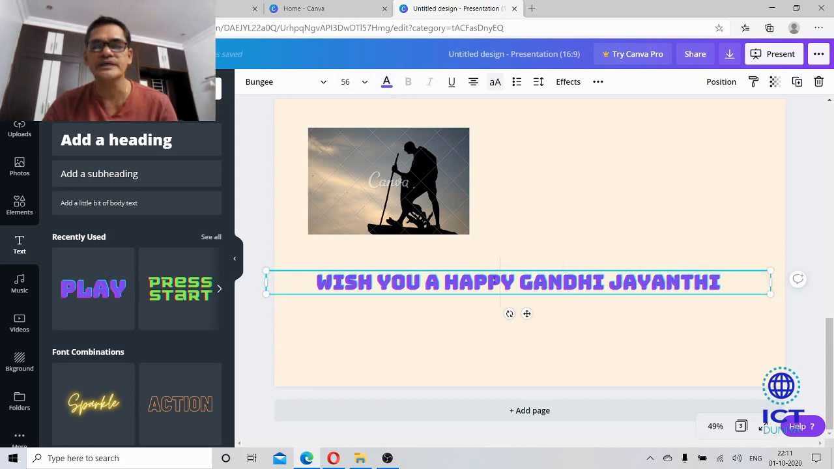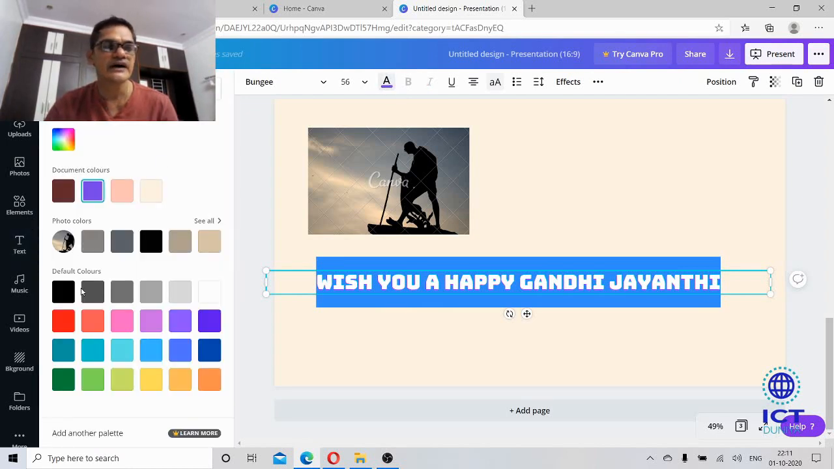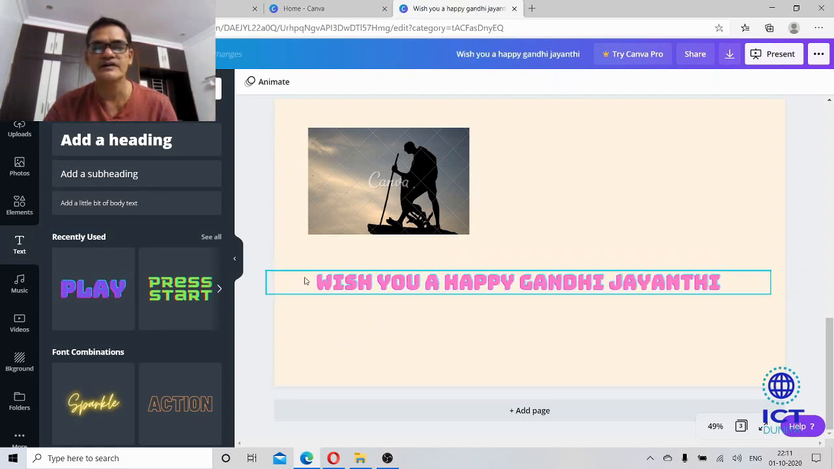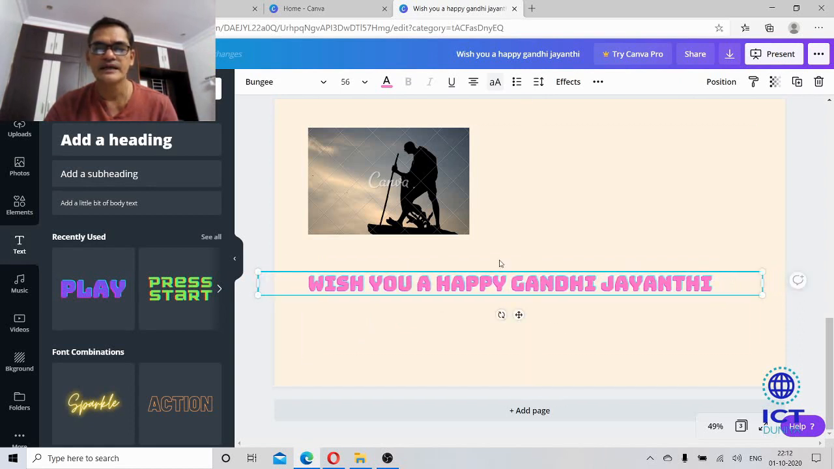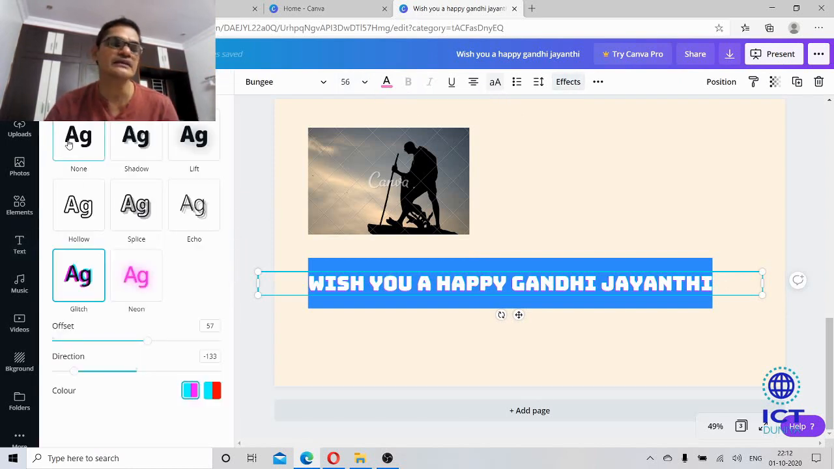This is about the text, and we can even change the color of the text here. See here, we have beautiful colors. See, the color of our text is changed. You can even bold it, and underline it. See, some more effects are there.